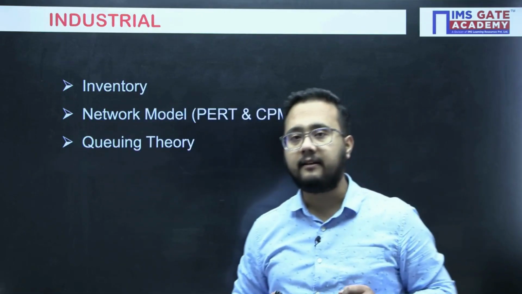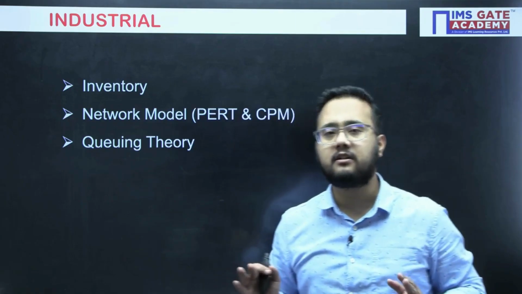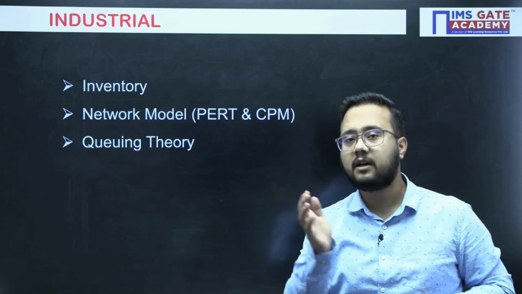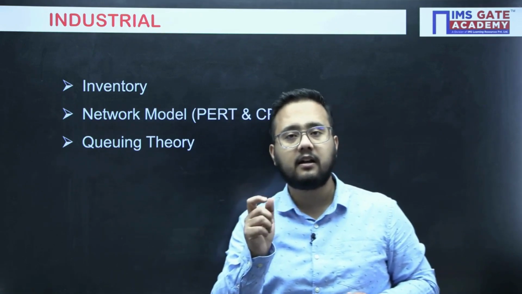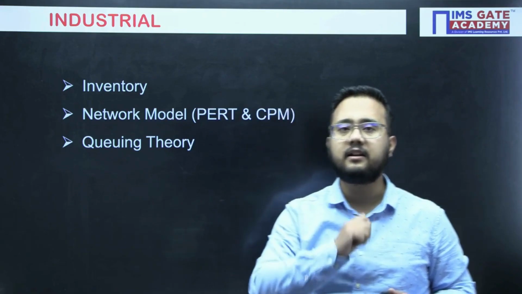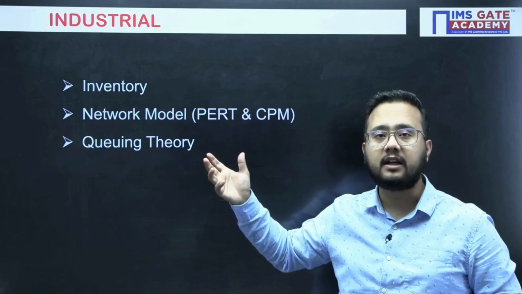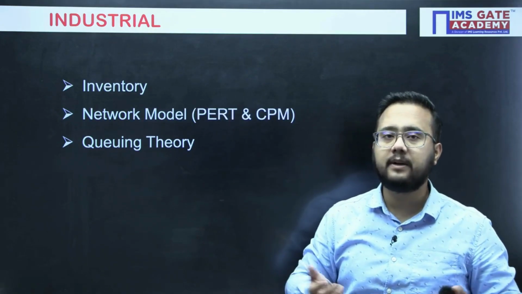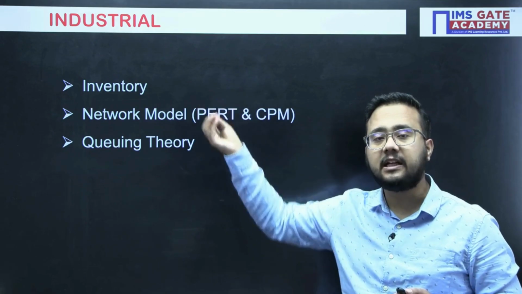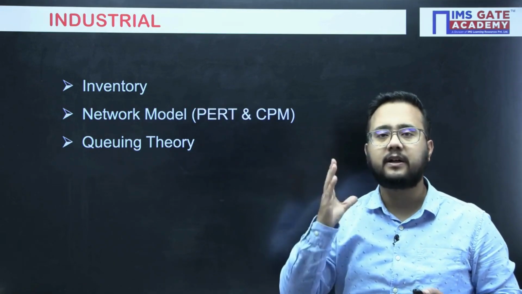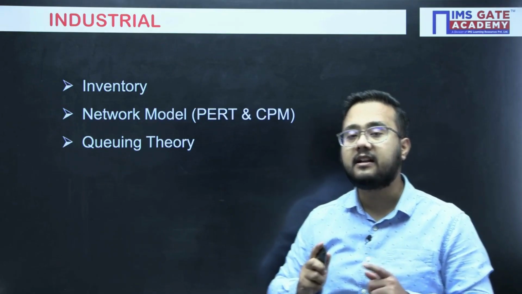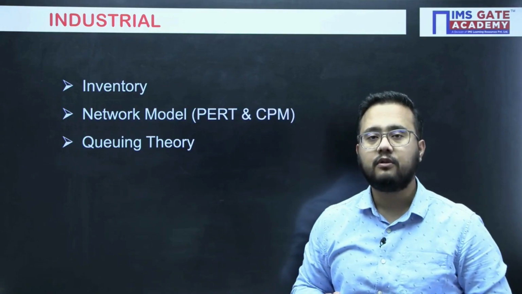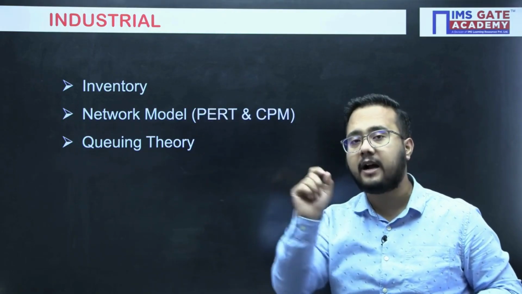Next, industrial. Industrial is a very, very important subject, right? And here the important part is every chapter is different. In subjects like thermodynamics and fluid mechanics, the topics are related. But in industrial, every topic is different, right? So mostly questions they have asked from inventory, network models like PERT CPM, then queuing theory. These are the three important topics from which you can easily expect a question in industrial. So don't consider industrial as a less weighted subject. Sometimes questions come from industrial for 7 to 8 marks also. And these questions are easy if you have understood the concept here.